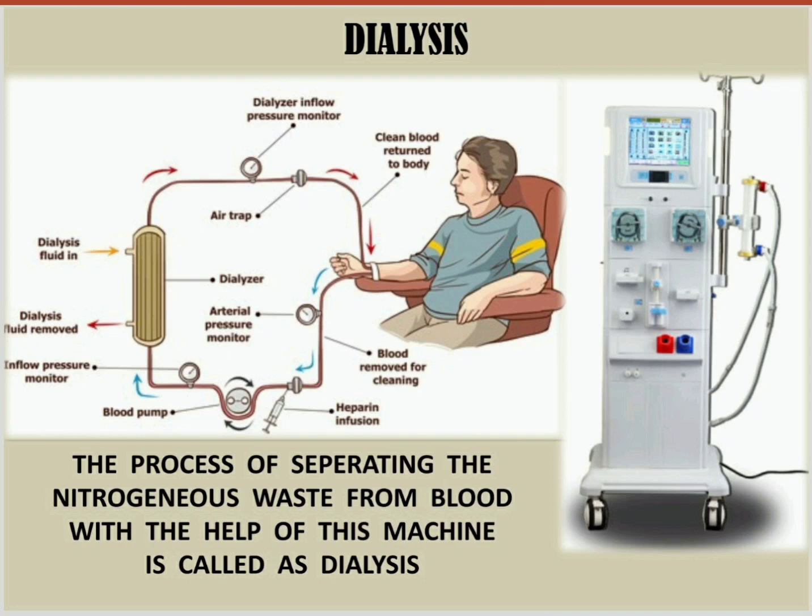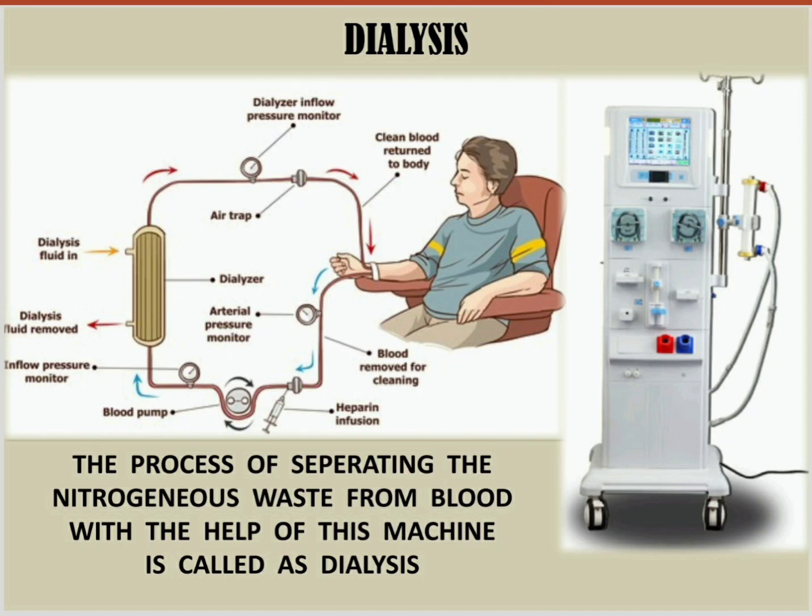Okay, so the kidneys are one of the most important organs of your human body. If anything happens to the kidneys, it can bring about the death of that particular person. So it is said that if the kidneys fail, the nitrogenous waste is separated from the body by another machine.